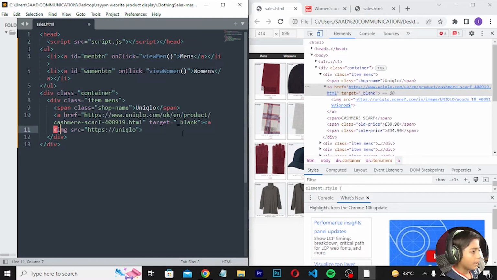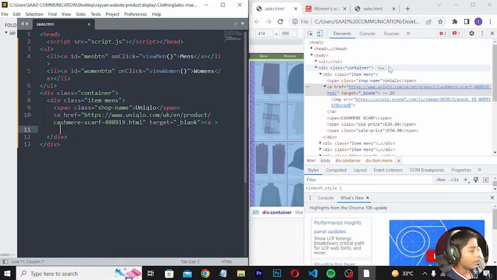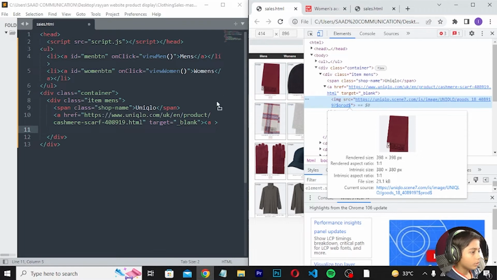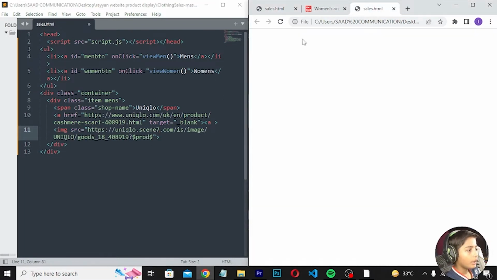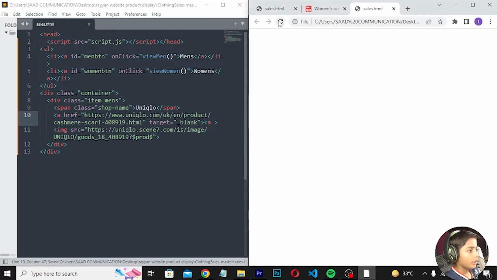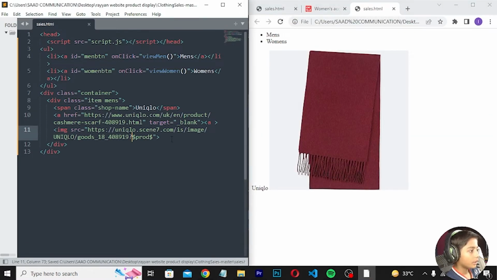Target should be _blank. Enter, and image src also copy here. And now here we can go and save it, then refresh. So here you can see the link work is done.